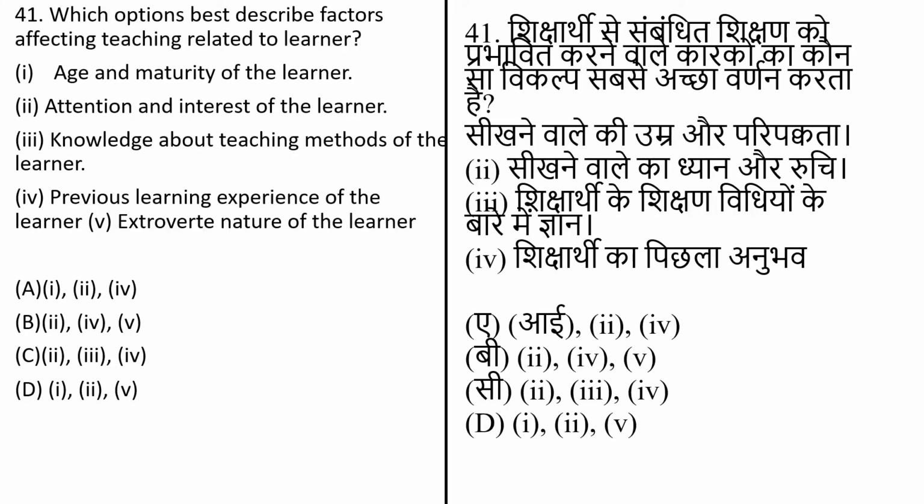Which option best describes a factor affecting teaching related to the learner? And options are: age and maturity of the learner; attention and interest of the learner; knowledge about teaching method of the learner; previous teaching experience of the learner; extrovert nature of the learner. The correct answer of this question is option number A.